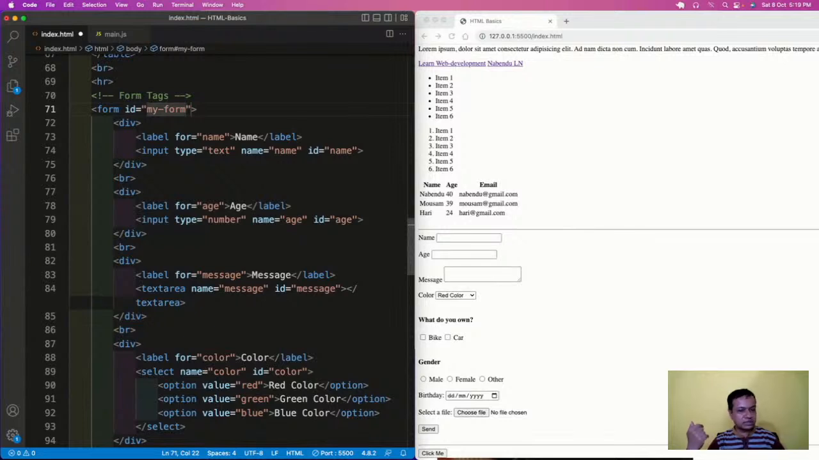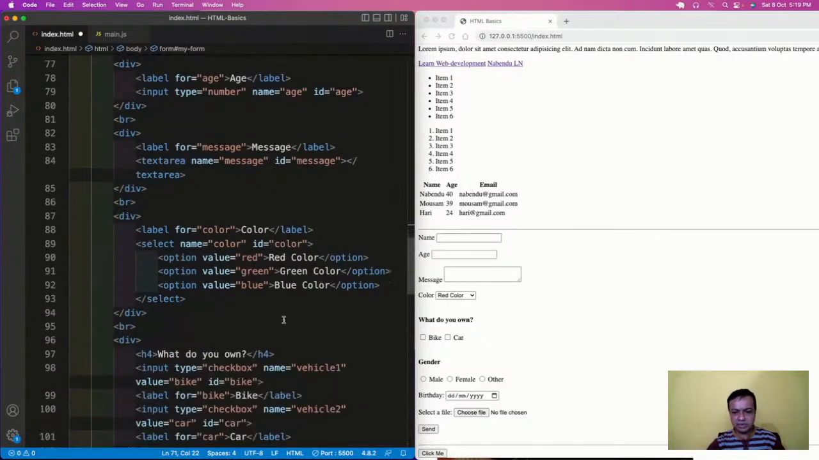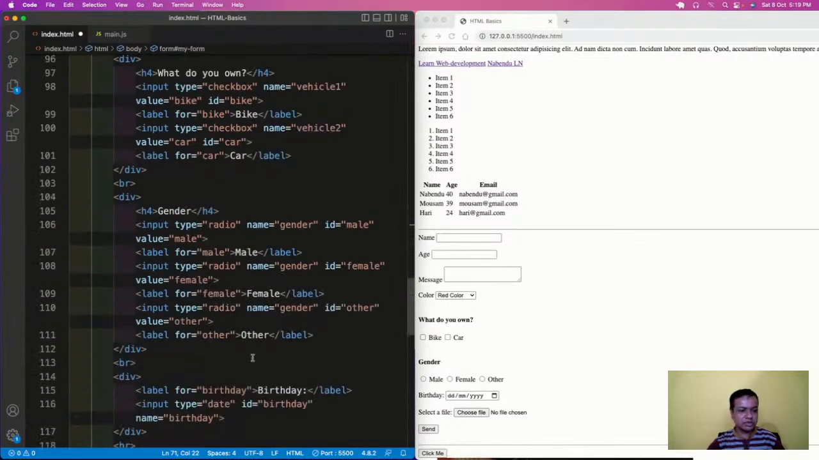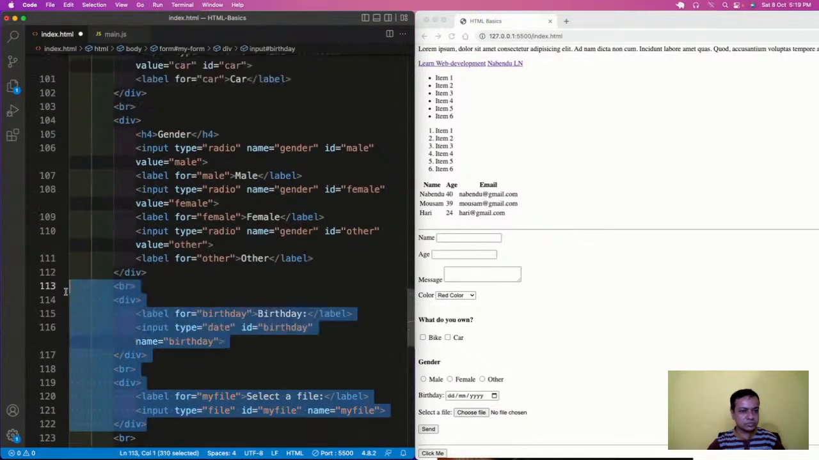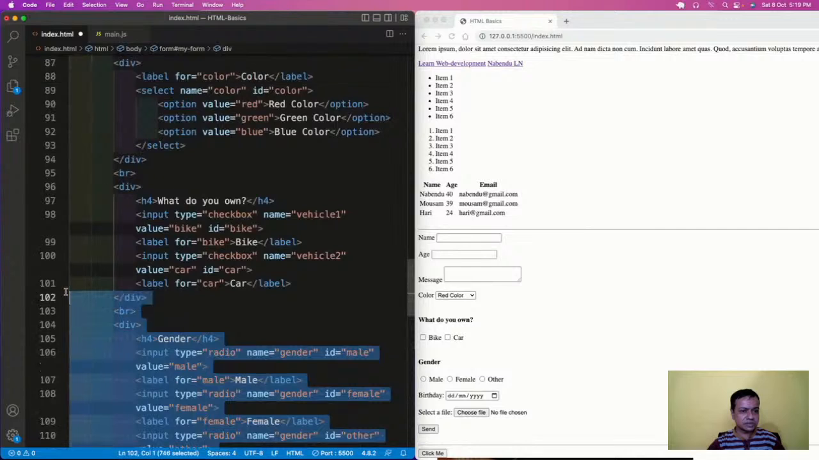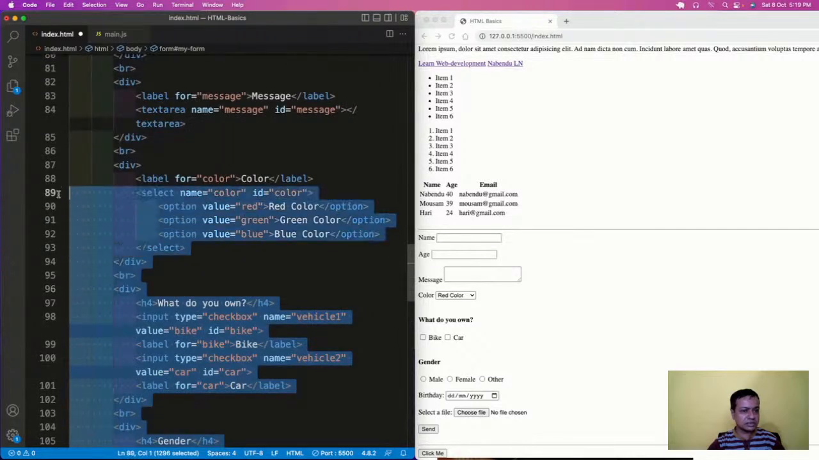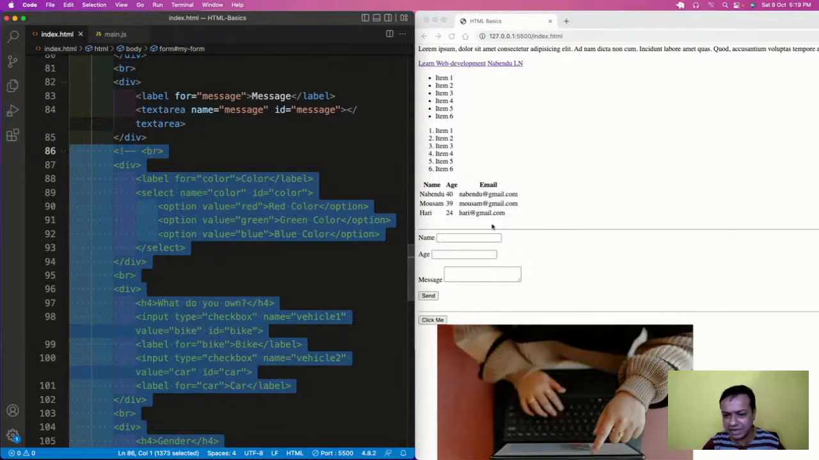Then I want to take this name and age. Okay, I have IDs here already, so that is very good. And what else am I going to have here? ID is there. Let me do one thing. Let me comment out the rest of the thing, so that we don't have all these things right now. Let me come here and till here I will comment it out. I will save it. So I have only a very small form with name, age, and message.